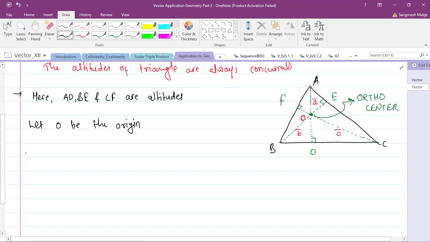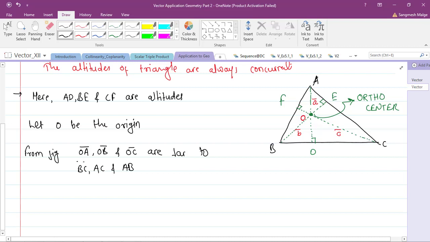So here from the figure, OA bar, OB bar and OC bar are perpendicular to BC, AC and AB.